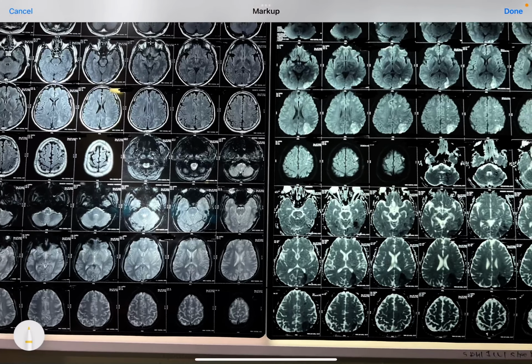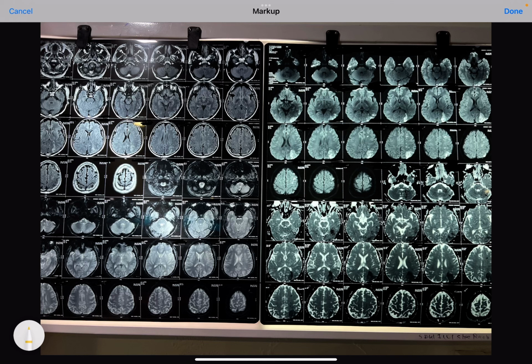Today we'll be talking about a very interesting MRI. Now, this is MRI of the brain with stroke protocol. Now, why do we call this a stroke protocol? Because any patient presenting with sudden onset of focal neurodeficit, we always go for stroke protocol.